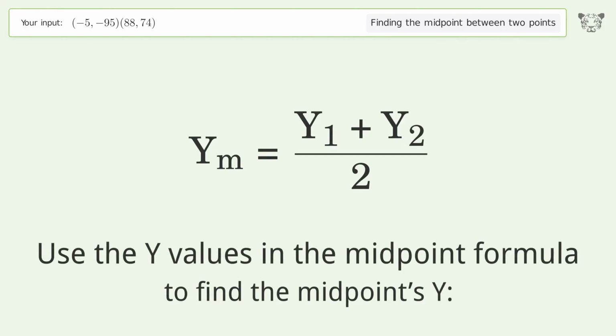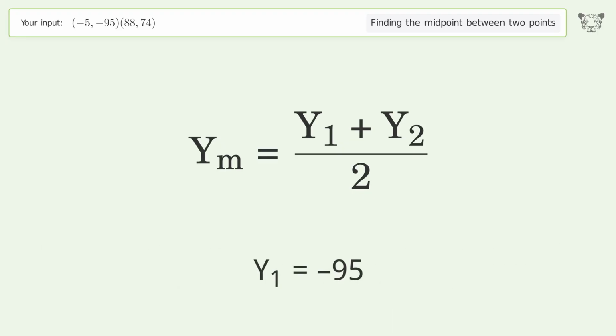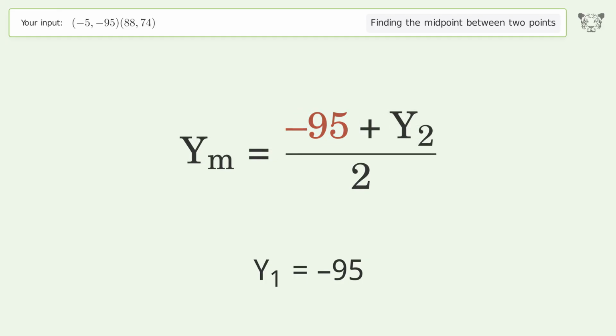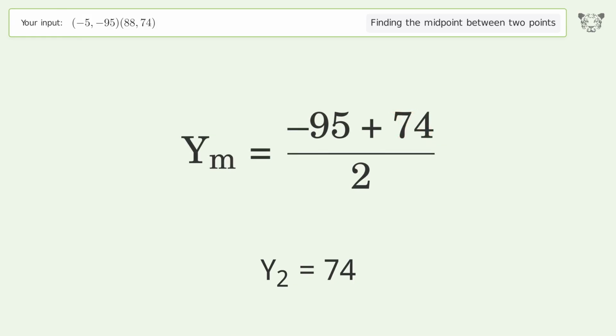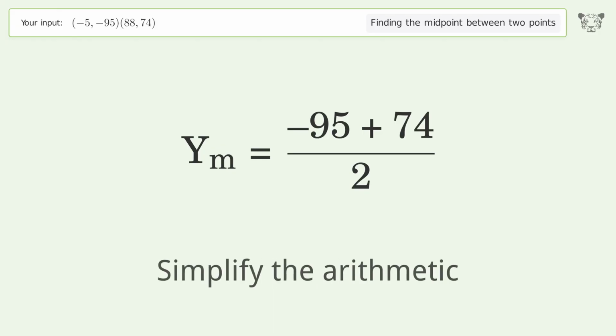Use the y values in the midpoint formula to find the midpoint's y. y1 equals negative 95. y2 equals 74. Simplify the arithmetic.